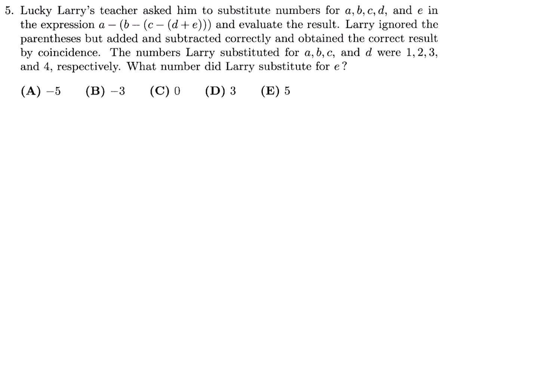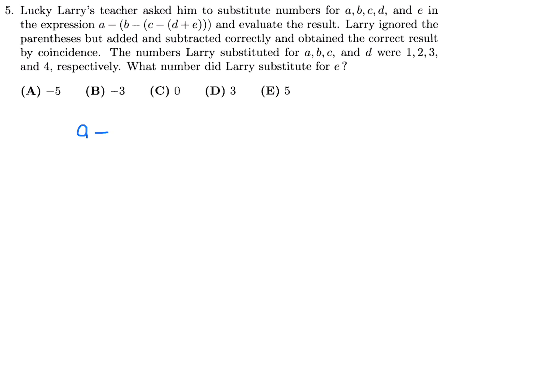Lucky Larry's teacher asked him to substitute numbers for A, B, C, D, and E in the expression right here, and evaluate the result. Larry ignored the parentheses but added and subtracted correctly and obtained the correct result by coincidence. The numbers Larry substituted for A, B, C, and D were 1, 2, 3, 4. What number did Larry substitute for E?